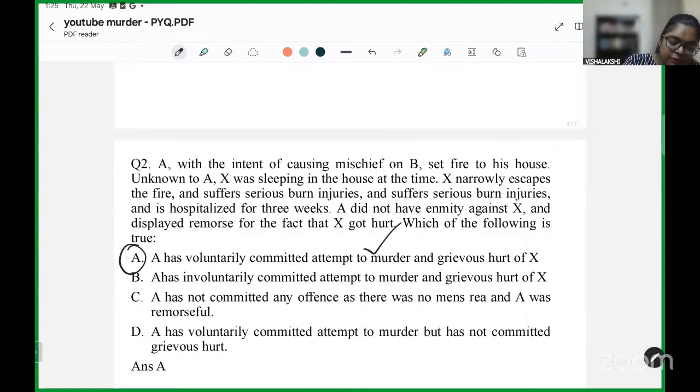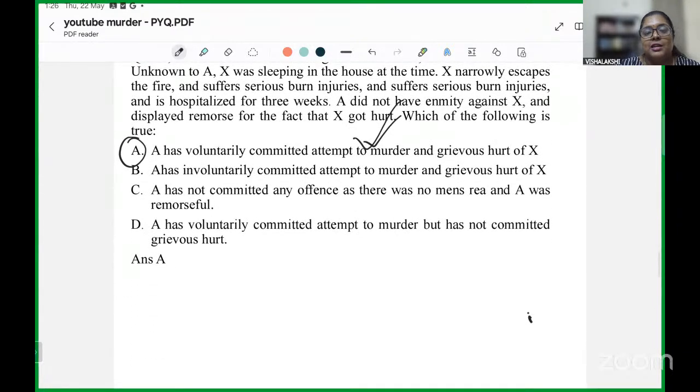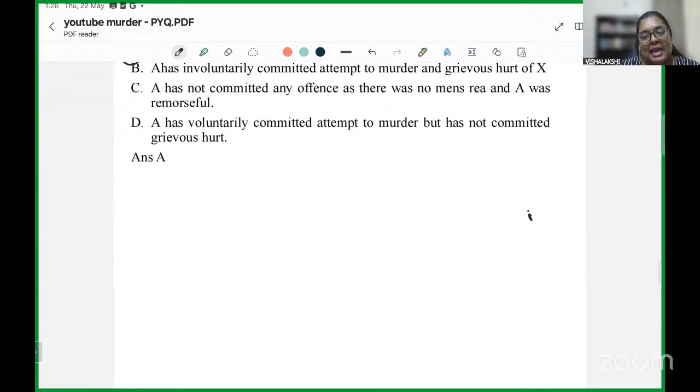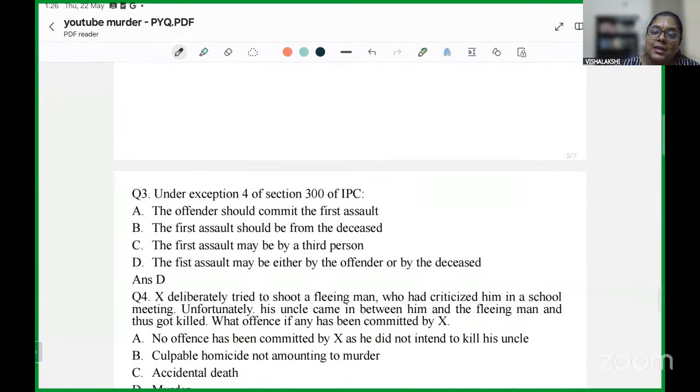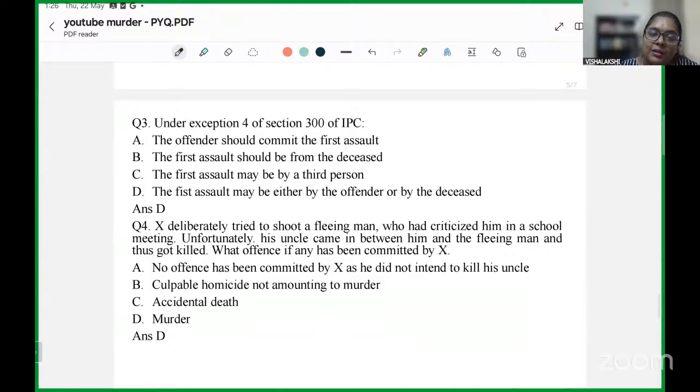So, therefore, one thing is for sure, that attempt to murder is a part of this particular act. And the fact that you did it in such situations implies that you took the risk, you knew what you're getting into, and continued to commit the act, which invariably led to harming another person.